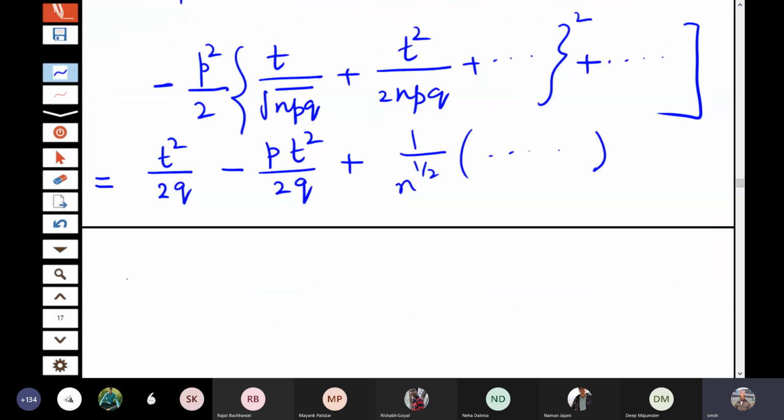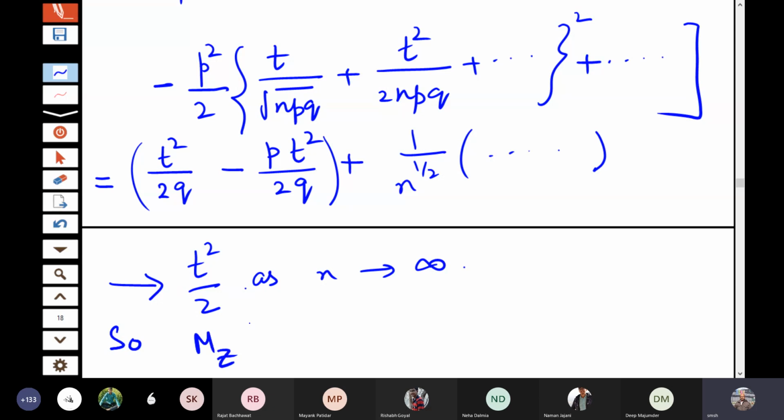So if I take the limit, then I will be left with only these two terms, which is nothing but t square into 1 minus p by q, and that 1 minus q and p will get cancelled out. So you get only t square by 2 as n tends to infinity. So mzt converges to e to the power t square by 2 as n tends to infinity.